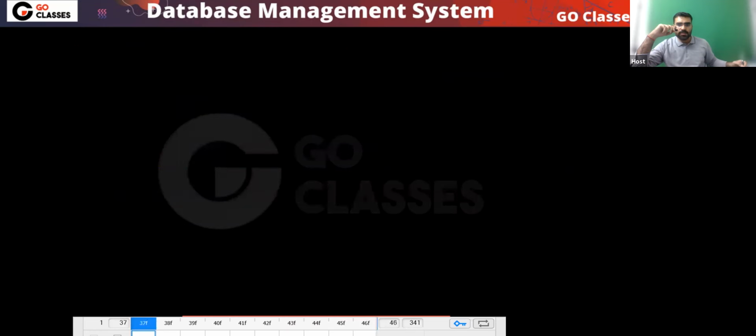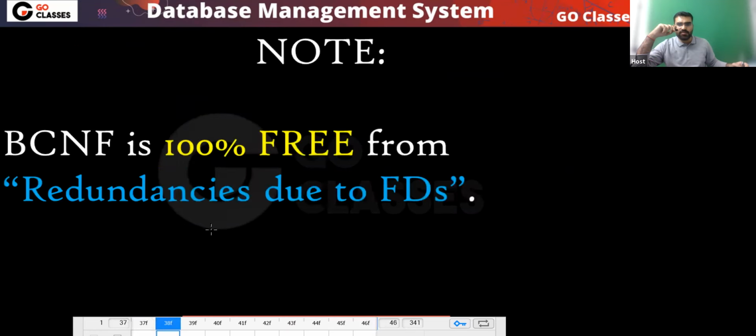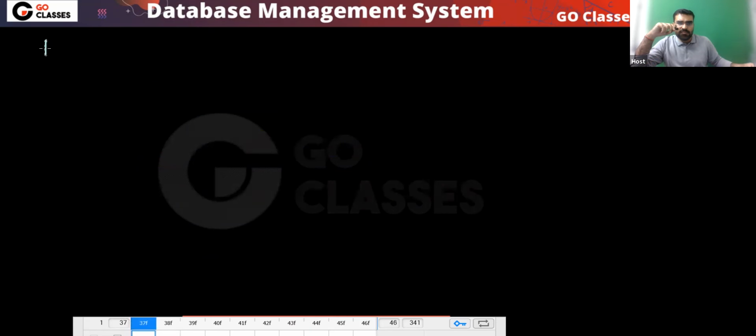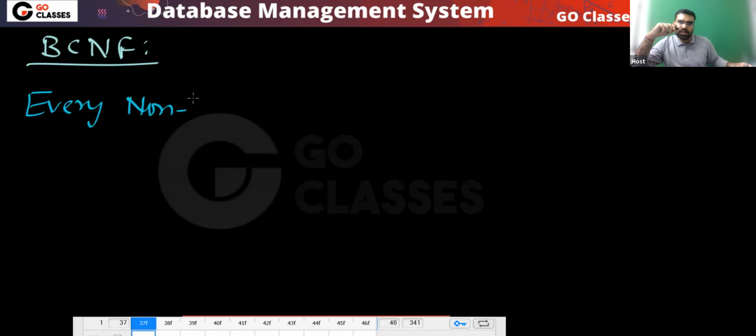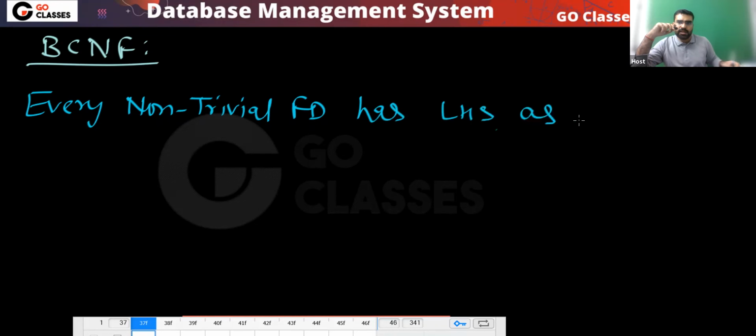So very simple. Now you tell me, can BCNF have redundancy? In BCNF, what happens? Whatever non-trivial FD you take, every non-trivial FD has LHS as a super key, correct? So LHS is always a super key.